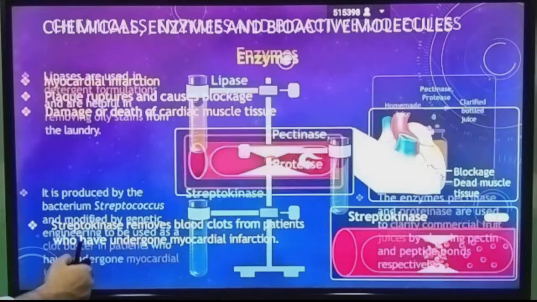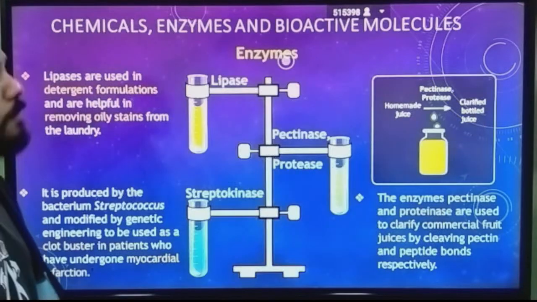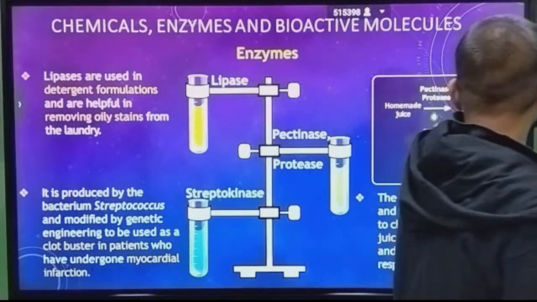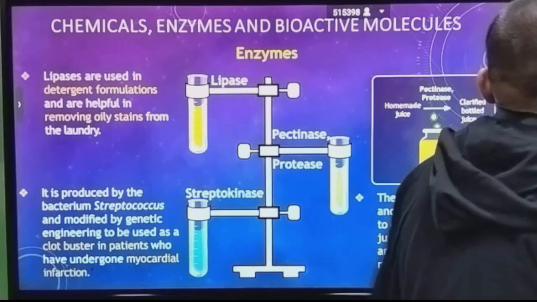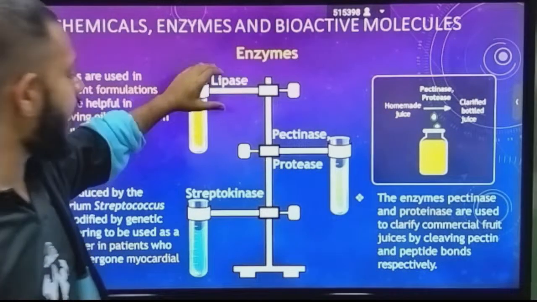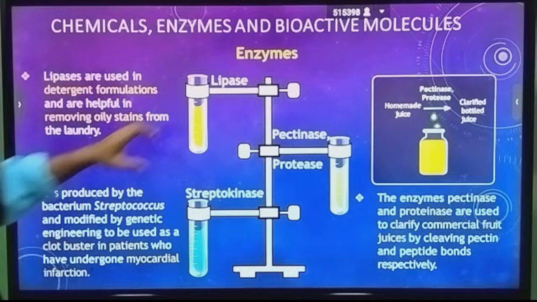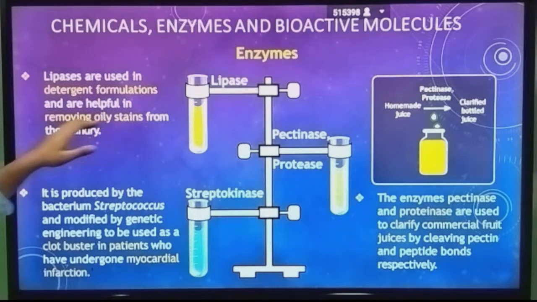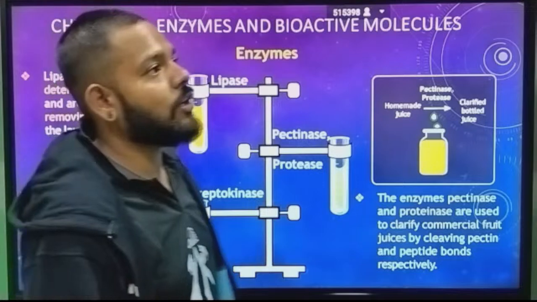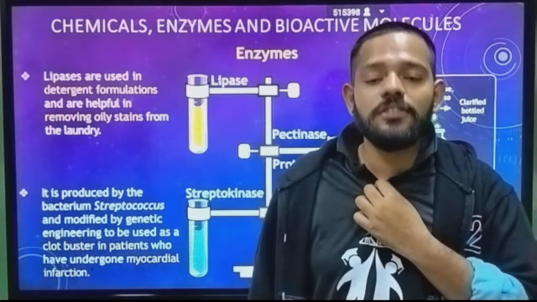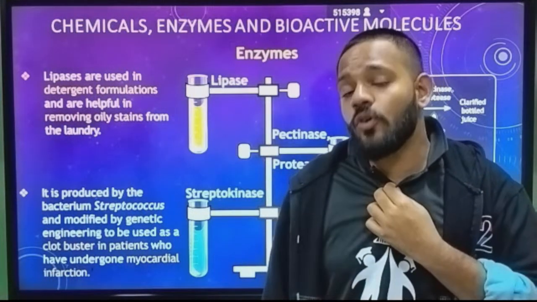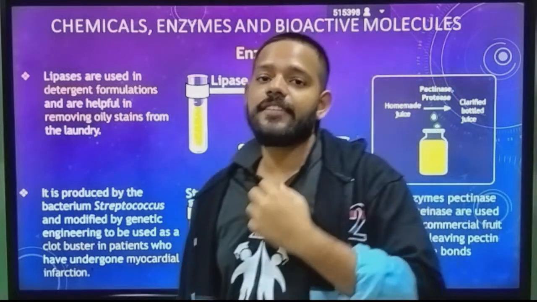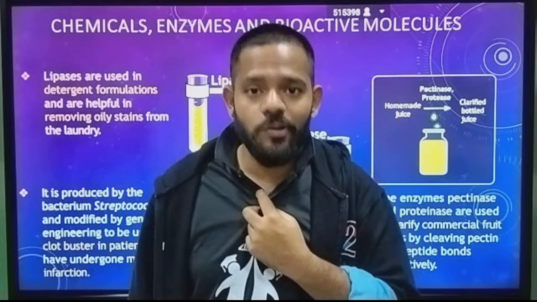The next one is enzymes. Enzymes are also produced with the help of microbial activity, and they are used in daily life. First we have lipase. Lipases are used in detergent formulations and help remove oil stains from laundry. When your clothes get dirty, you wash them with detergent, which contains lipase enzyme, and it is also extracted from microbes.